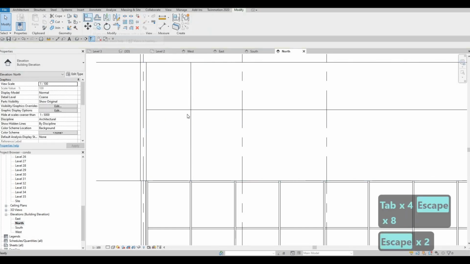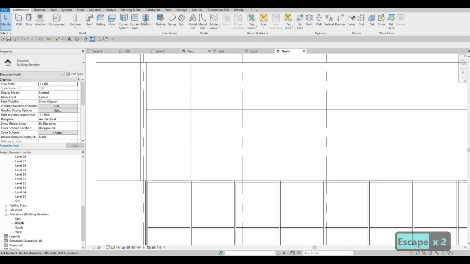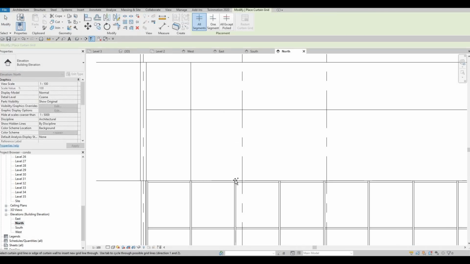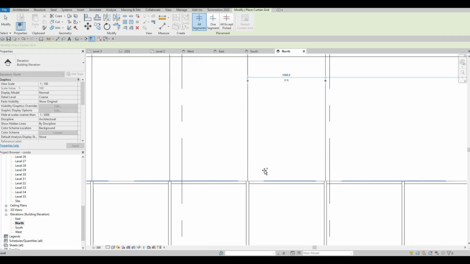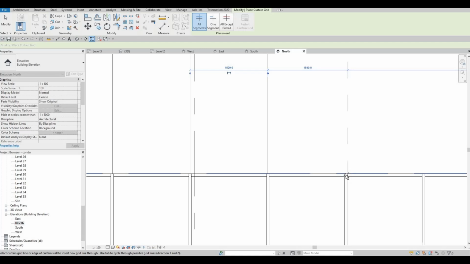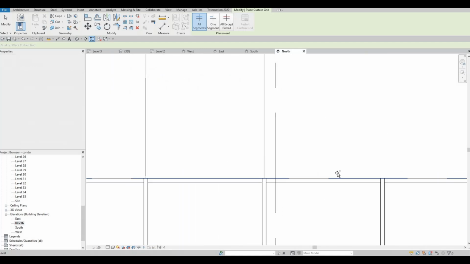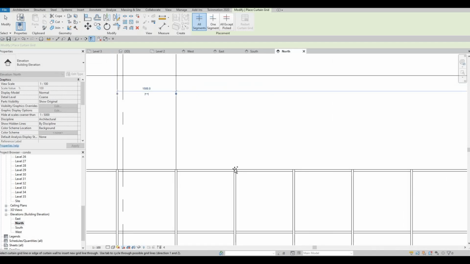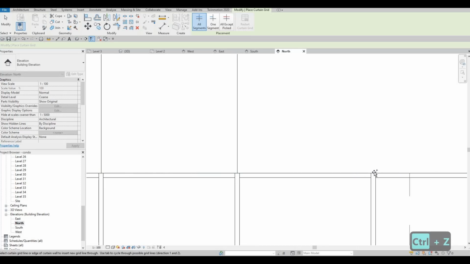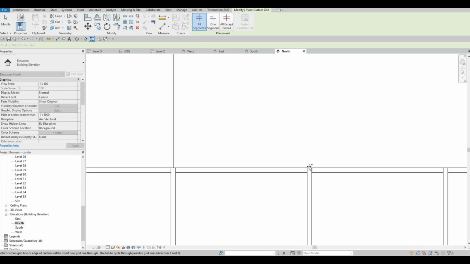So now let's just do it manually. Curtain grid 1500. So this is the hard part now, to maintain the same distance. Oops. Supposed to be in the midpoint right there.